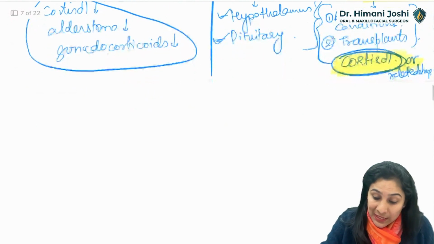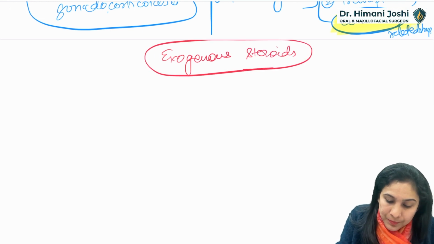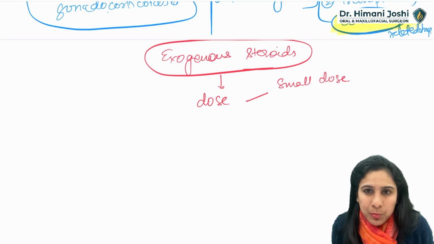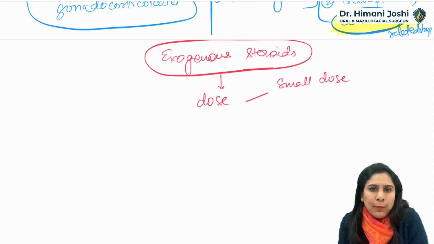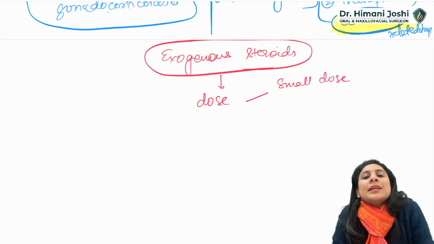All right. Now we will talk in detail about exogenous steroids. When is exogenous steroids a problem? Okay. If the exogenous steroids are given in small dose, it is not much of a problem. See, 20 to 30 or even 35 mg of cortisol is produced normally in our body.